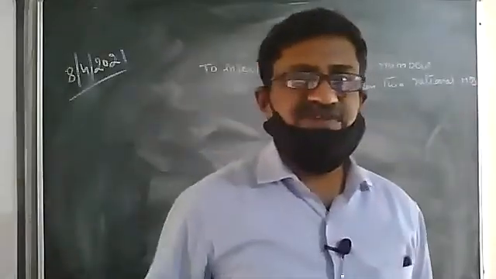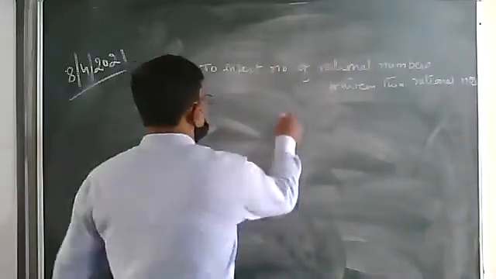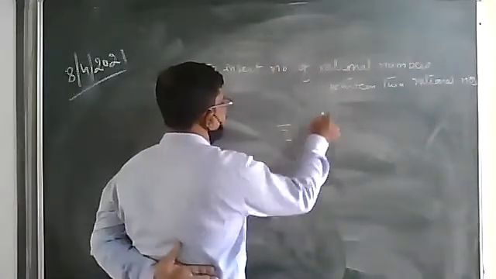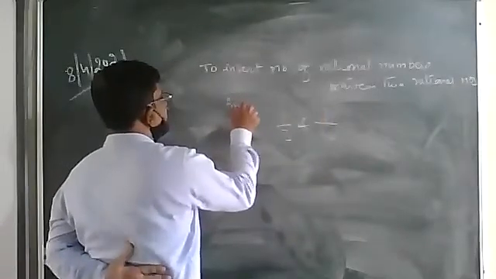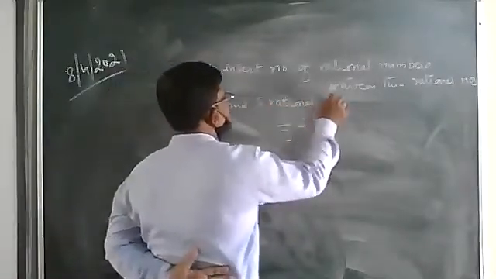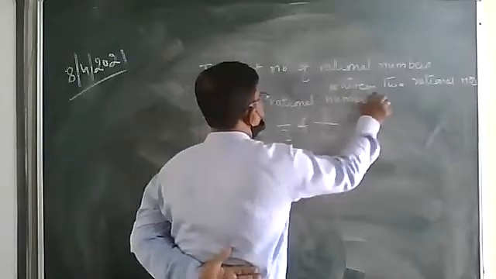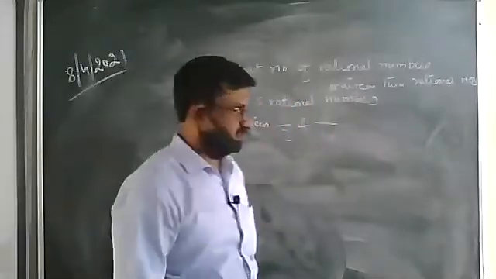Number of rational numbers between two rational numbers. Suppose we have taken one as 1 upon 3 and the other as 3 upon 10. And the question is: find five rational numbers between 1 by 3 and 3 by 10.